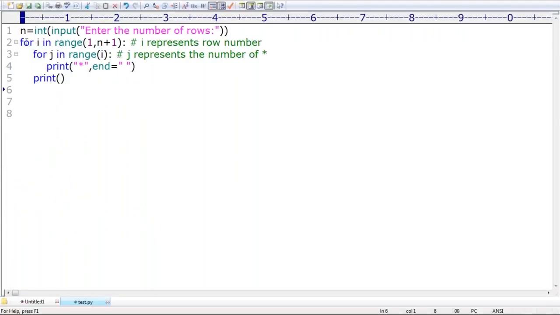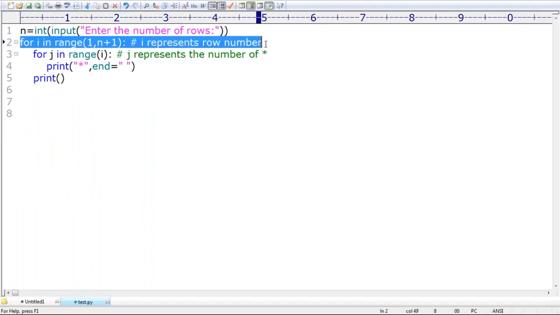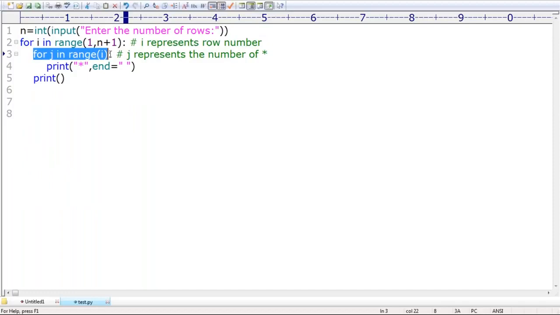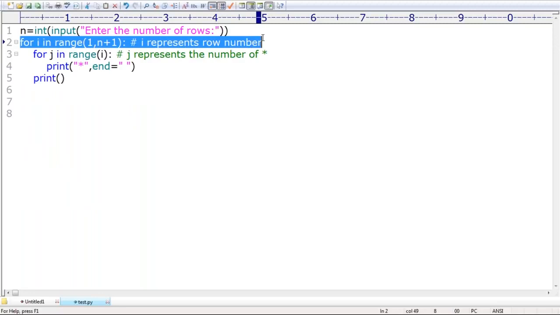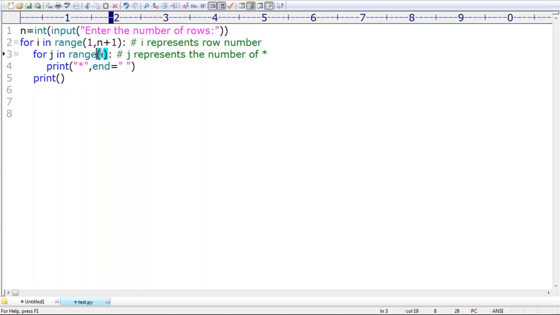Sir, here it is very simple. This one represents the row number, and this one represents how many stars we require to print. Sir, in the first row, if i is equal to 1, how many stars are required? Only 1. So i number of times this loop is going to execute. Print that.